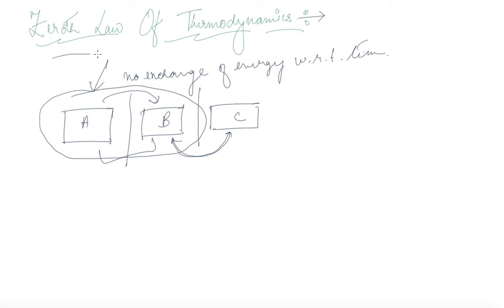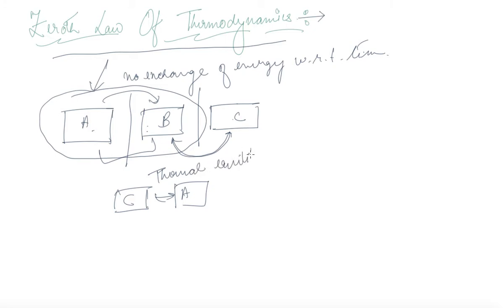So the zeroth law of thermodynamics tells us if A and B are in thermal equilibrium and B and C are in thermal equilibrium, then we know that C and A are also in thermal equilibrium. So this is what the zeroth law tells us.